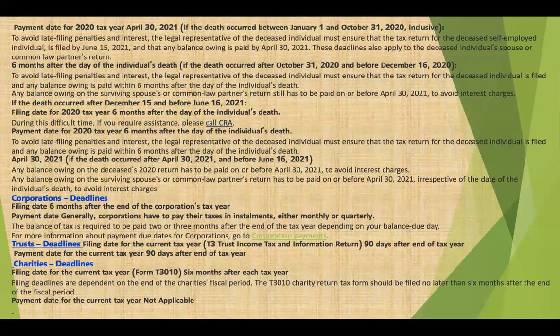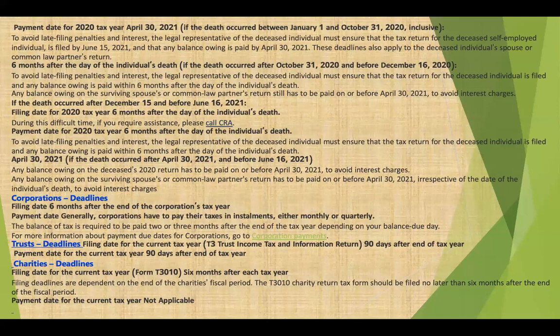Let's talk about the corporation's deadline. The filing date is 6 months after the end of the corporation's tax year. Each corporation will have its own tax year, and it's 6 months after the end of that tax year. As for the payment day, generally corporations have to pay their taxes in installments, either monthly or quarterly, so that you will not be owing CRA. The balance of the tax is required to be paid 2 or 3 months after the end of the tax year, depending on your balance due date.